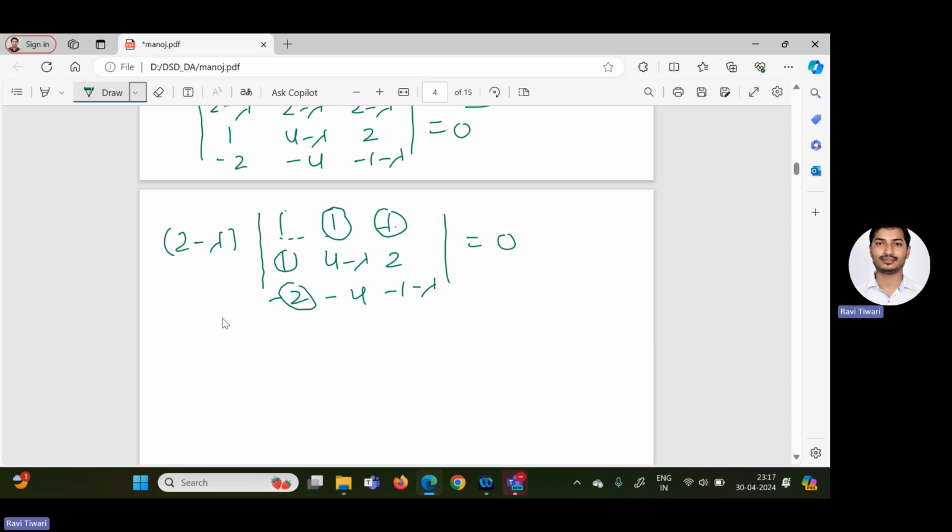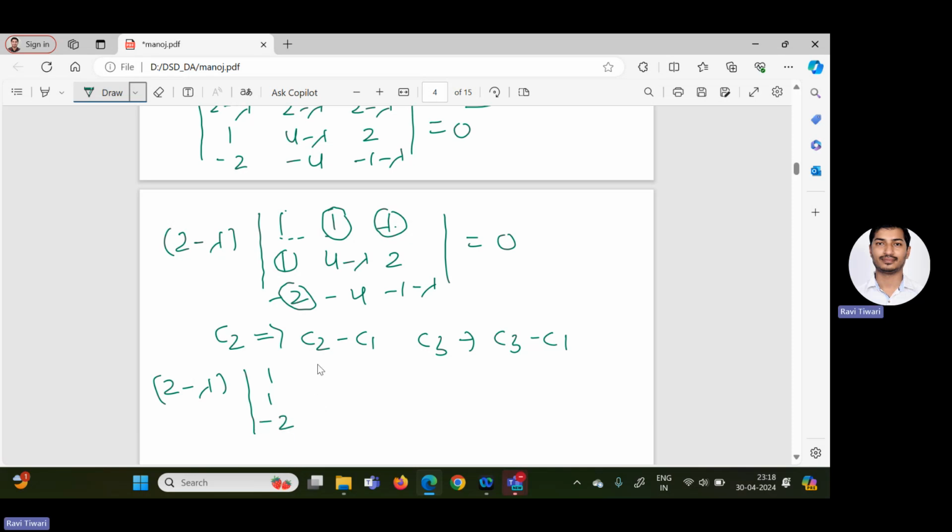So better we apply C2 replaced by C2 minus C1, and similarly C3 replaced by C3 minus C1. So this matrix will convert into 2 minus lambda times: first column unchanged, so 1, 1, and minus 2.